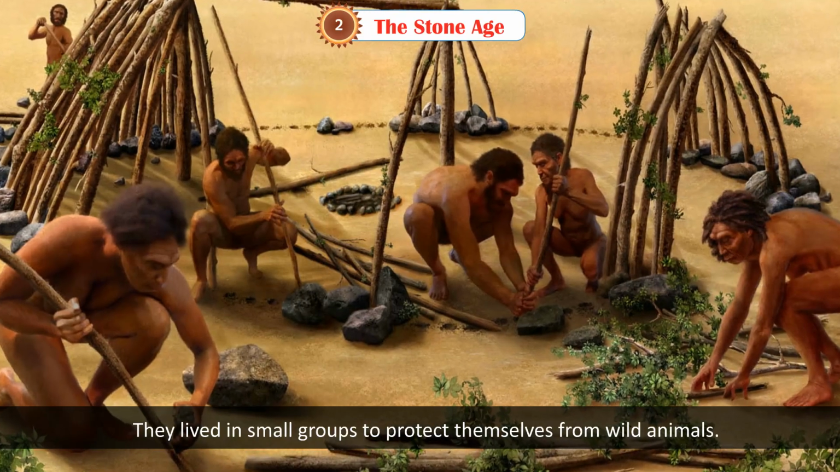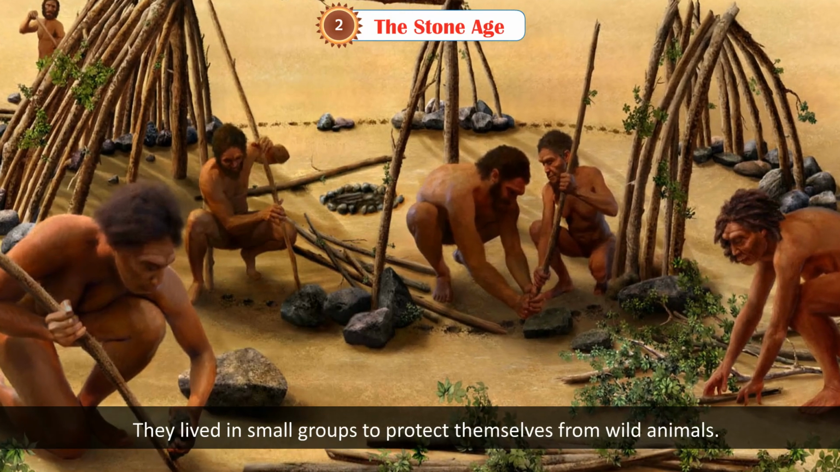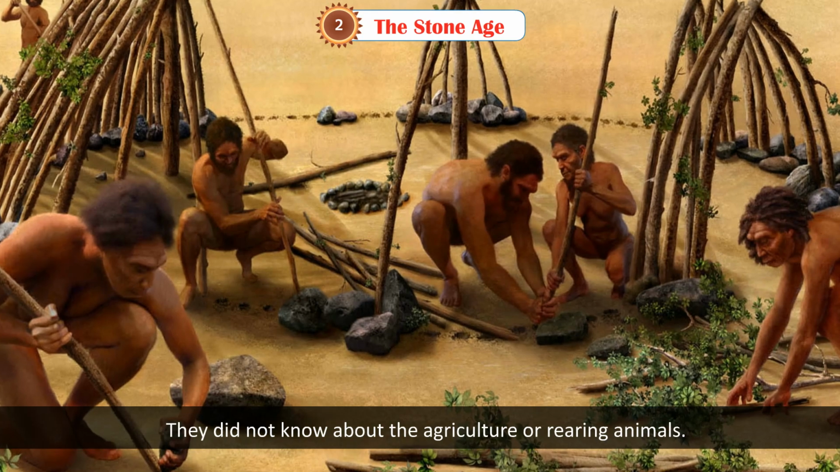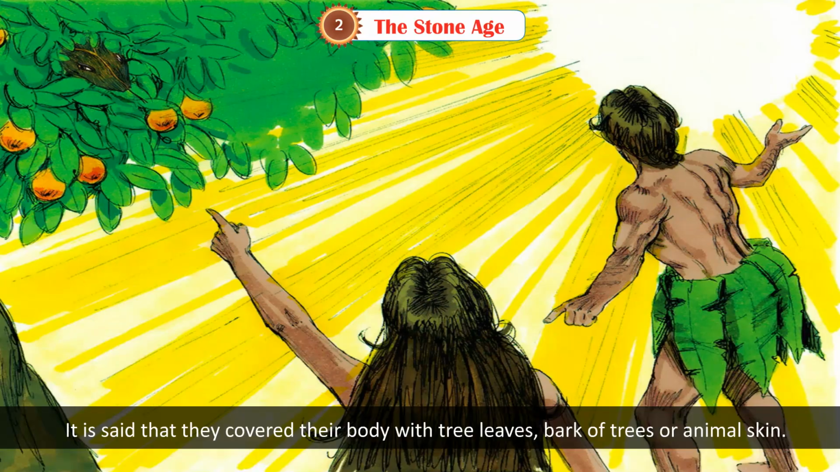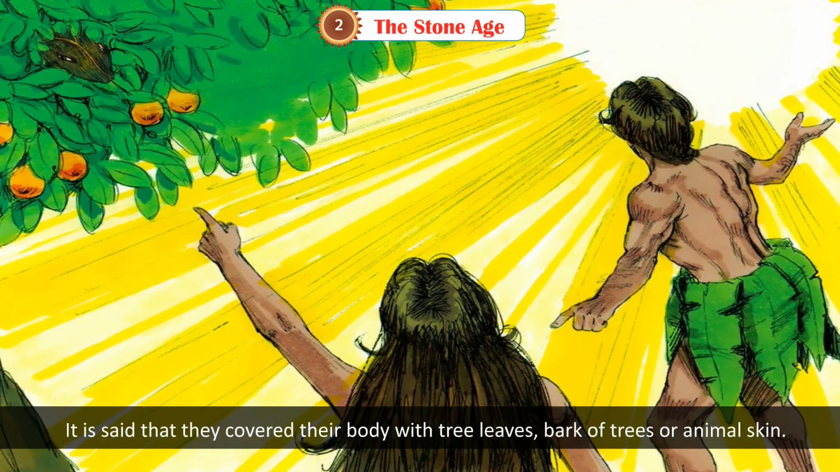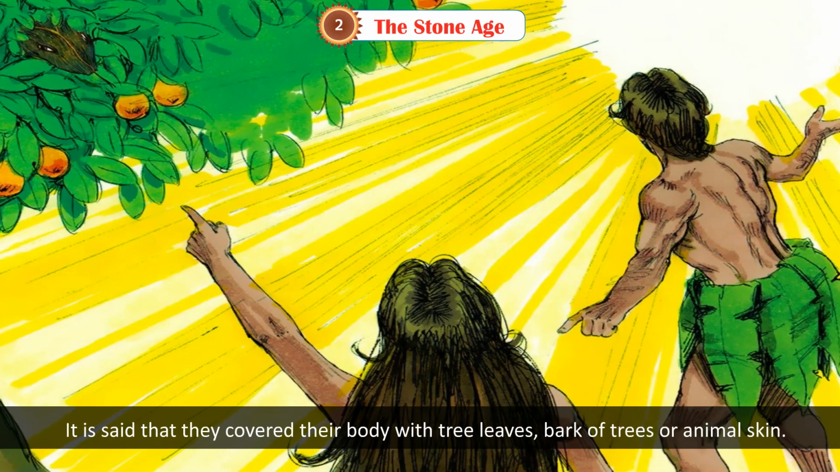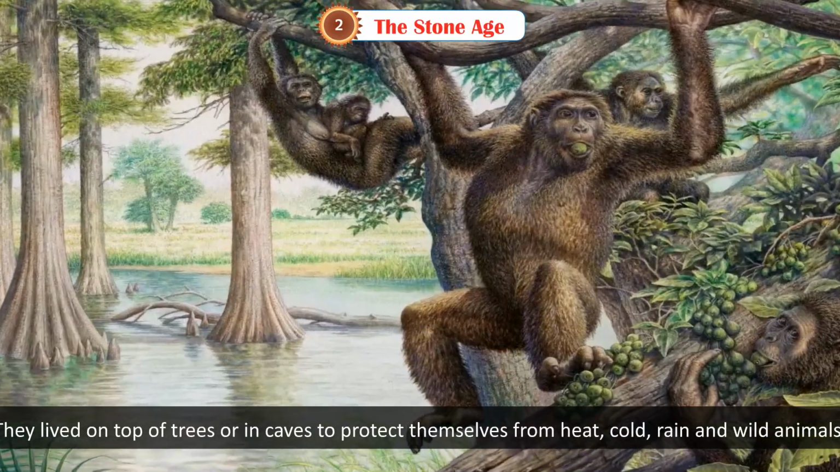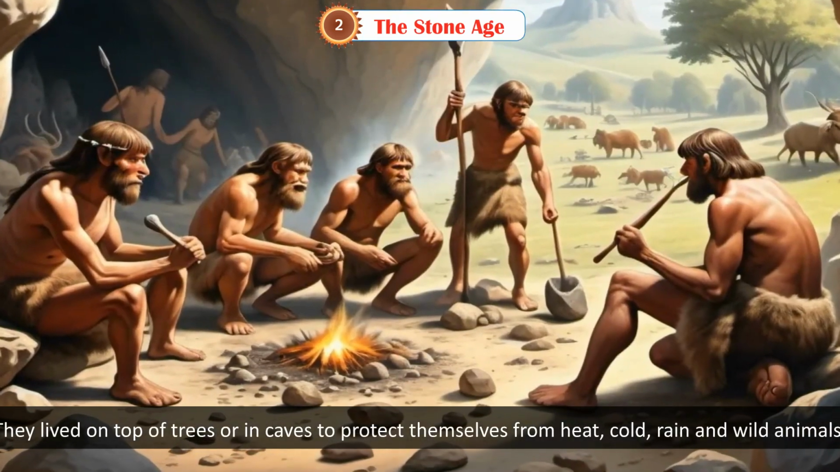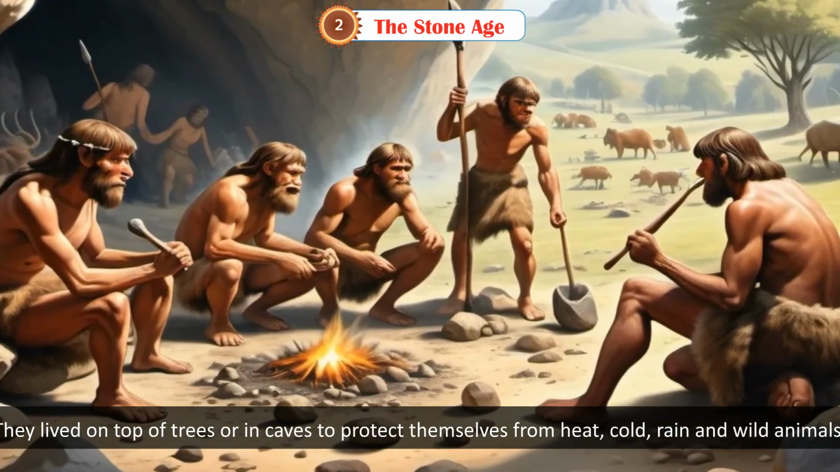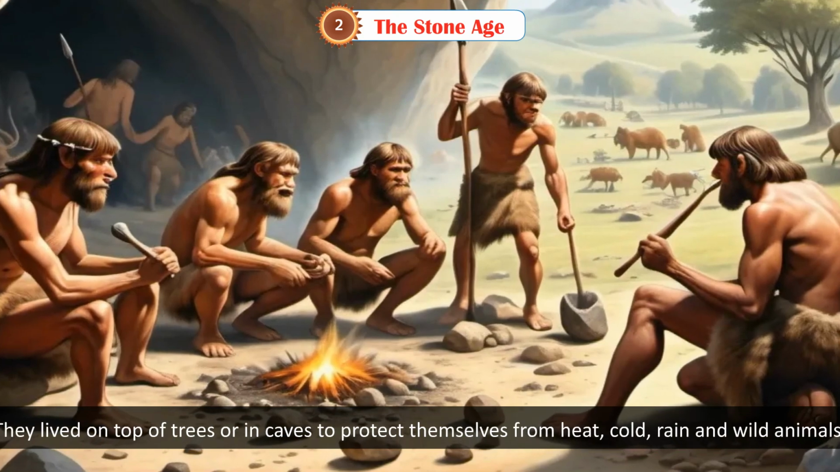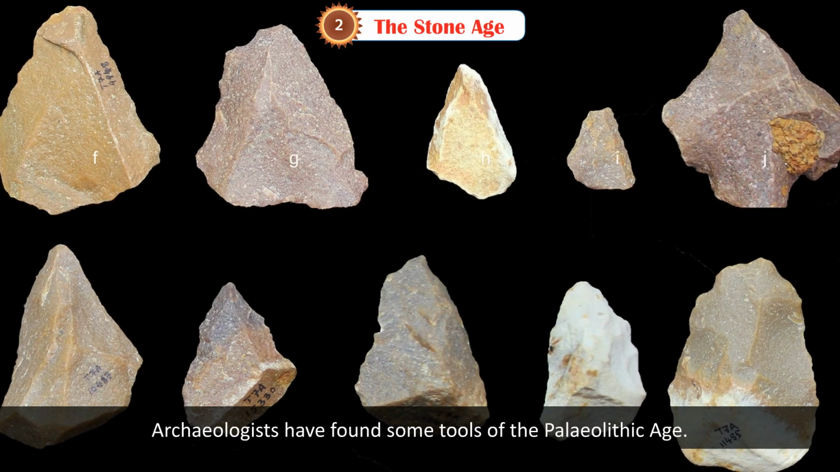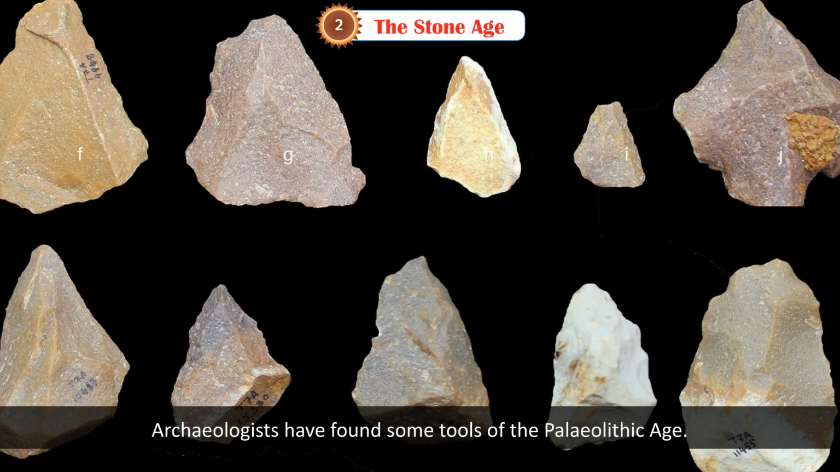They lived in smaller groups to protect themselves from the wild animals. They did not know about the agriculture or rearing of animals. It is said that they covered their body with tree leaves, bark of the trees, or animal skin. They lived on top of the trees or in caves to protect themselves from heat, cold, rain, and even wild animals.